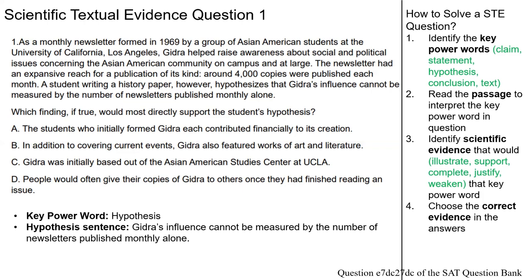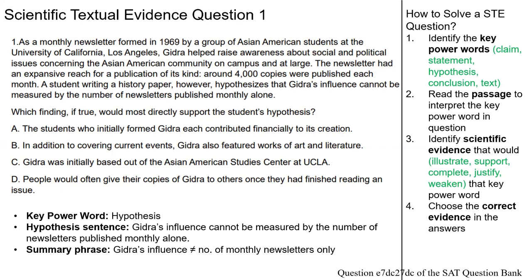In the passage, we can see that the sentence that mentions the hypothesis is Ghidra's influence cannot be measured by the number of newsletters published monthly alone. Now, in order to move on to step number 3 and step number 4, we need to shorten this hypothesis sentence. Our summary phrase can be, Ghidra's influence is not equal to the number of monthly newsletters only. Notice that this is not a complete sentence. It contains symbols and it contains abbreviations.